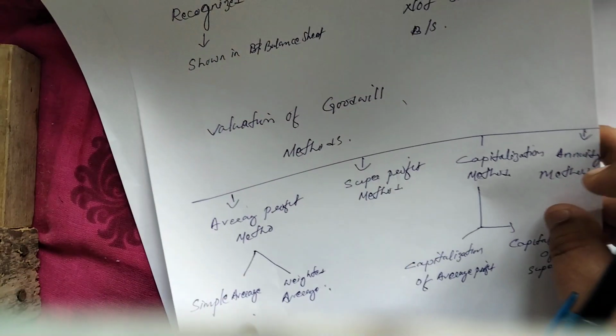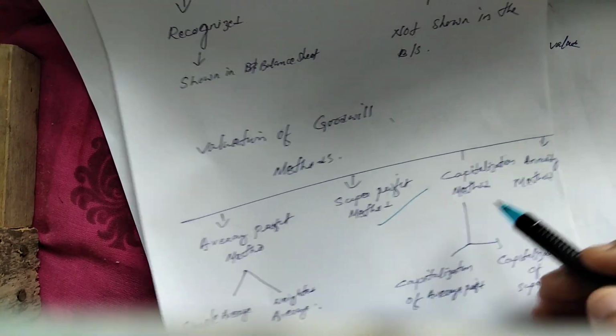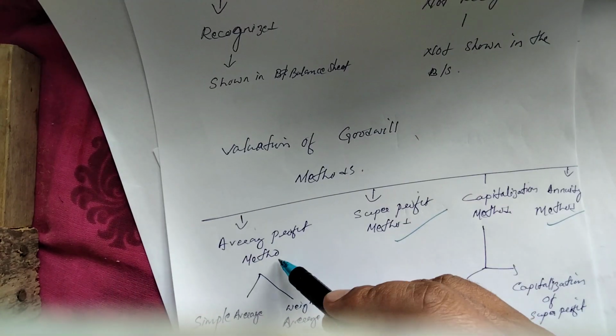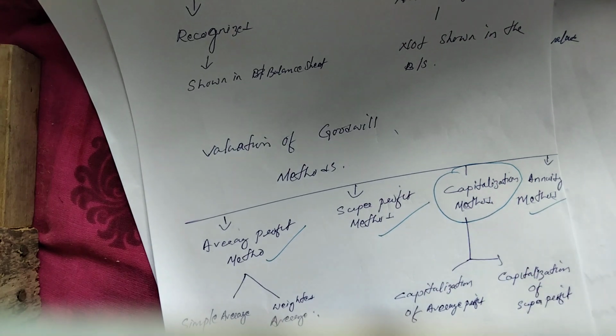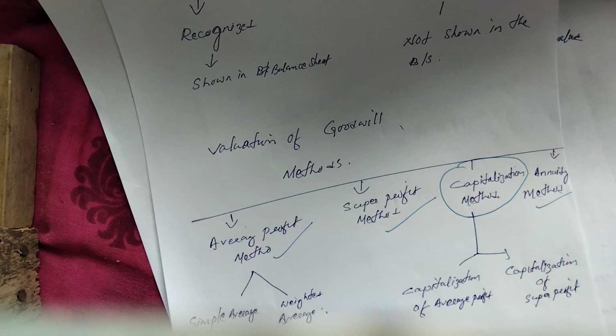So till now we did this particular thing. The annuity method is also very easy. This average profit is done. Now we have to do the capitalized method in our next video. Thank you very much.